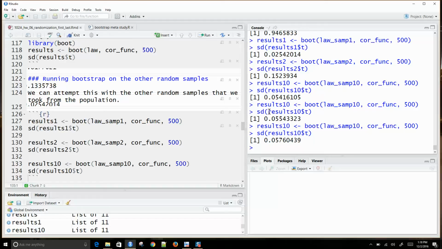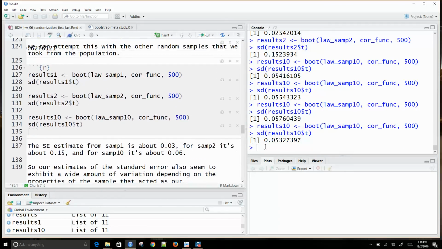Each time I do this, these results are fairly consistent. However, the estimates of standard error vary dramatically depending on the original sample that I drew from the original population.